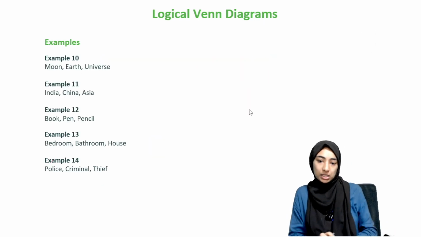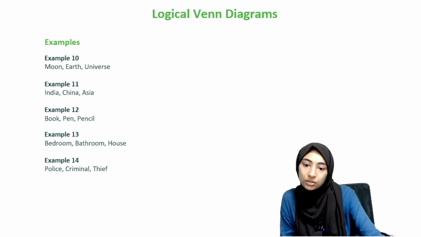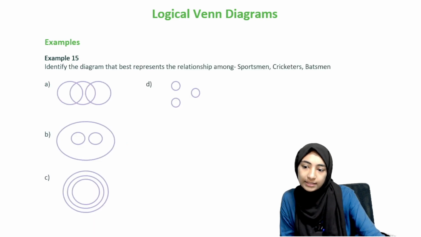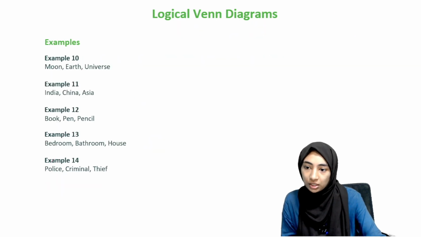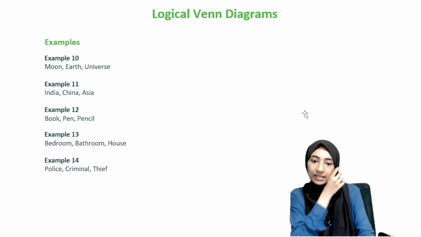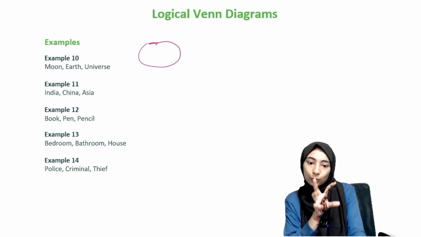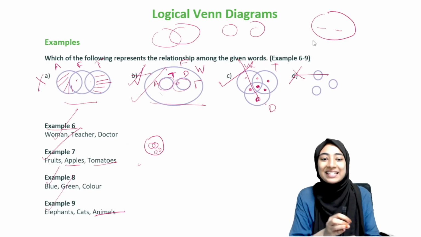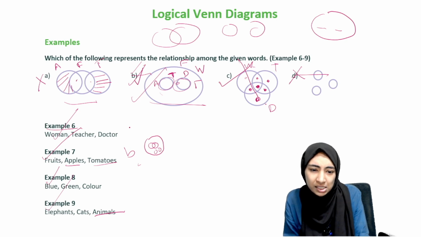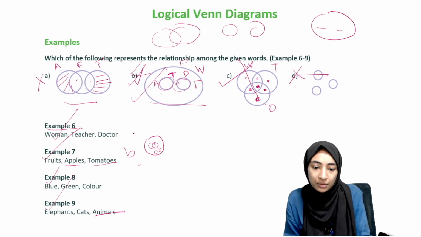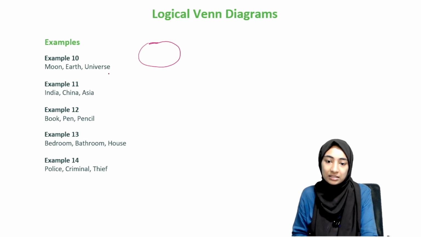Moon, earth, universe. Logical Venn diagrams: moon, earth, universe. These also have to be done using these figures, right? Oh, it's not just from 6 to 9, it's from 6 to 14, right? Anyway, let's see. You know that the universe includes the moon and the earth, right? So most of these questions are getting B as the answer. Here B was the answer. Was B the answer here? No, here C was the answer. But most of these questions get B as the answer.